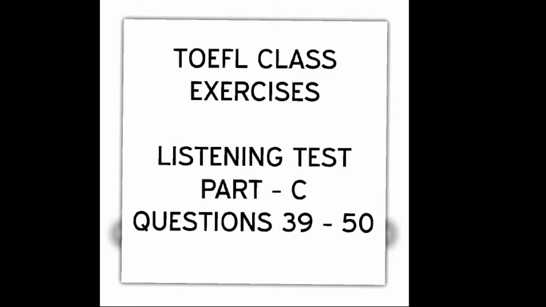Part C, Directions. In this part of the test, you will hear several talks. After each talk, you will hear several questions. The talks and the questions will not be repeated. After you hear a question, read the 4 possible answers in your test book and choose the best answer. Then, on your answer sheet, find the number of the question and fill in the space that corresponds to the letter of the answer you have chosen.